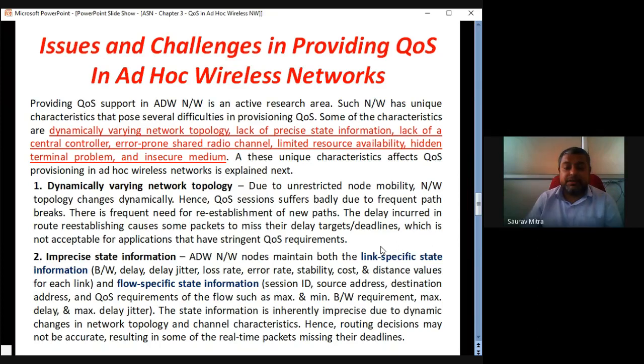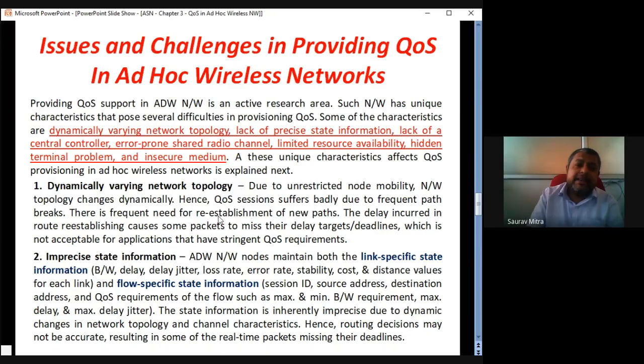But for an application where soft real-time QoS delay is acceptable, with this dynamic nature of the network, a little bit of data drop is acceptable. But if it is a hard real-time QoS timing requirement, this kind of node mobility and dynamic behaviour will have a very bad impact.